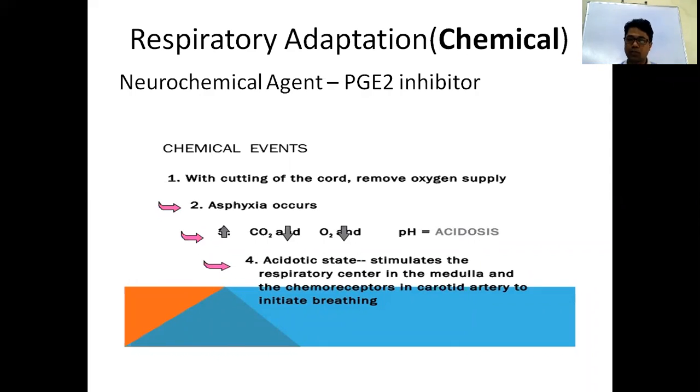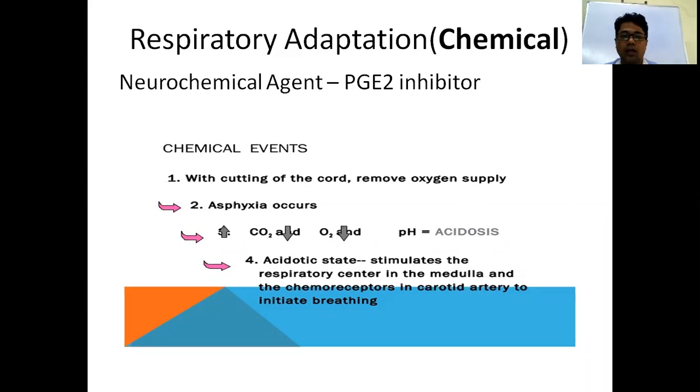When the baby comes outside into external life, there is occlusion of the umbilical vessels, so there is a further decrease in oxygen and an increase in carbon dioxide. Carbon dioxide is a respiratory center stimulator. Also the decrease in oxygen and increase in carbon dioxide stimulate the peripheral chemoreceptors. All these things stimulate the respiratory centers in the medulla, and that starts a drive for initiation of a breath.